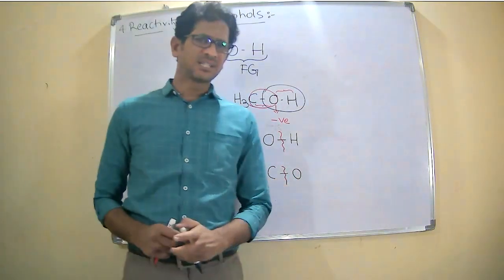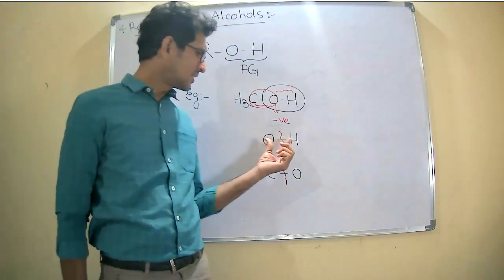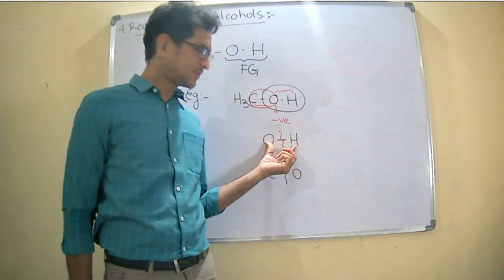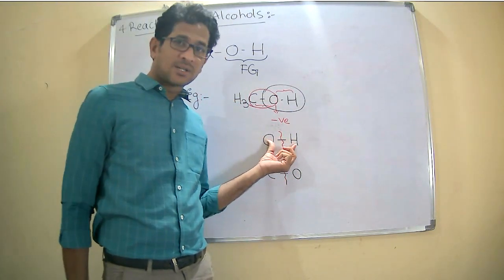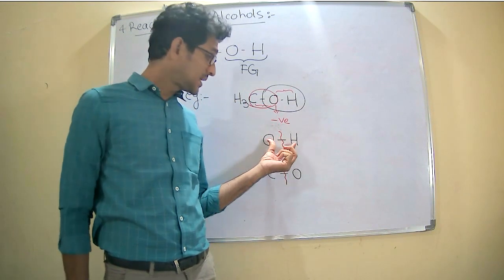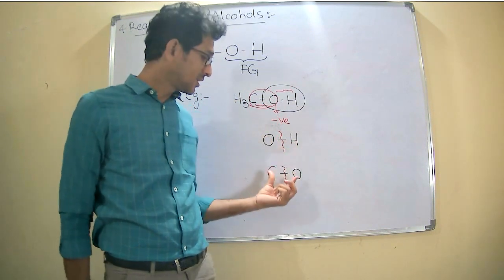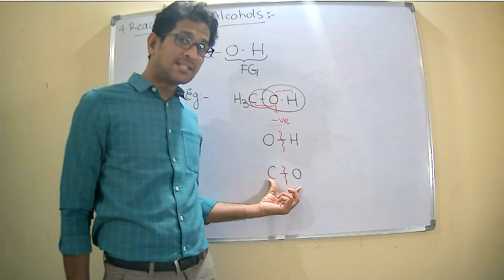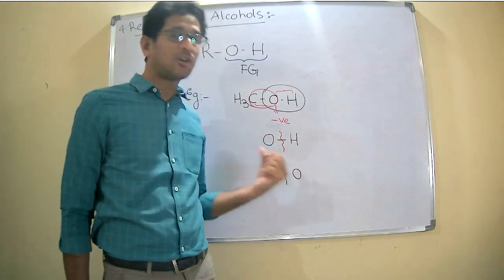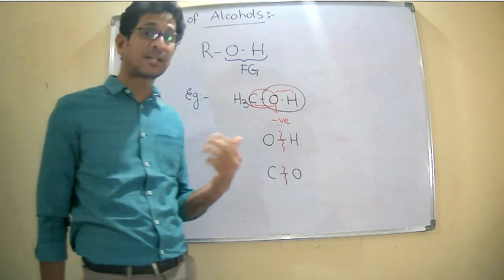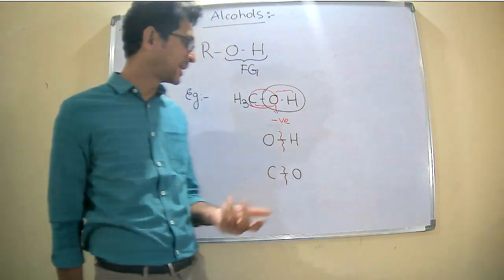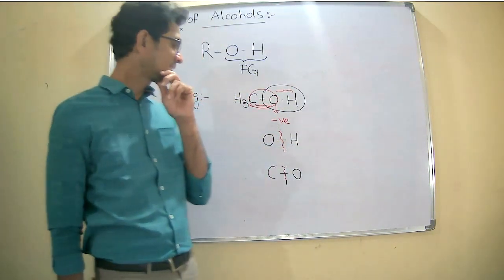Depending on the conditions in alcohols, the bond cleavage may take place between the oxygen and hydrogen, or the bond cleavage may take place between the carbon and oxygen. That is depending on the required conditions.